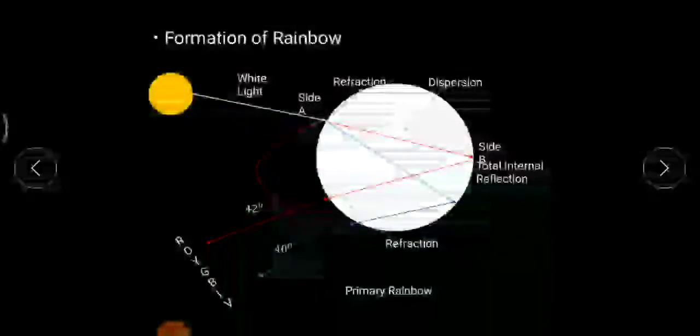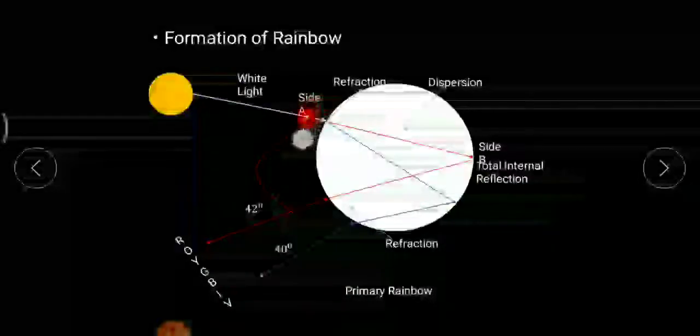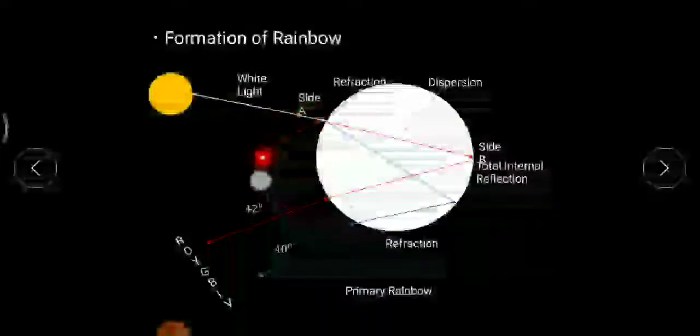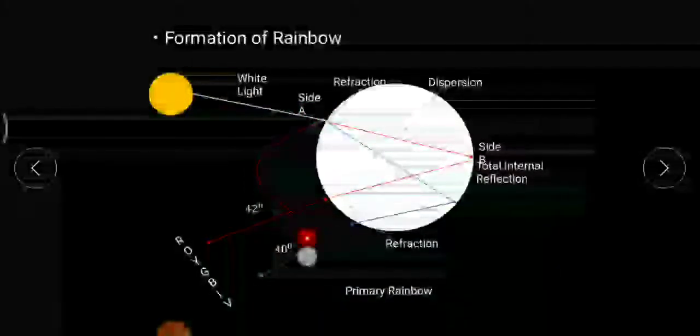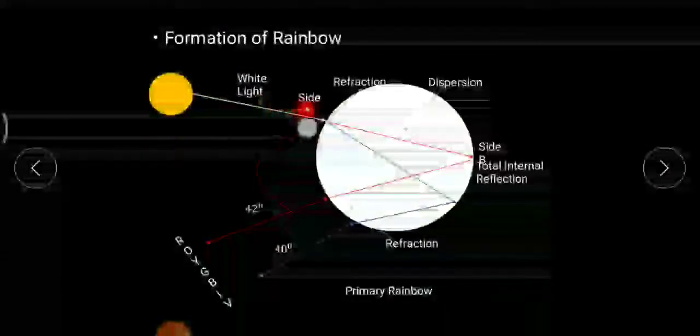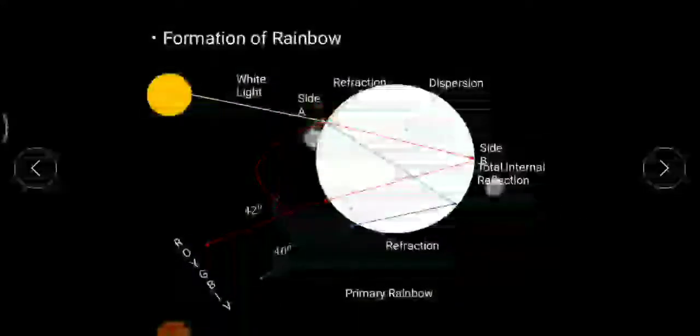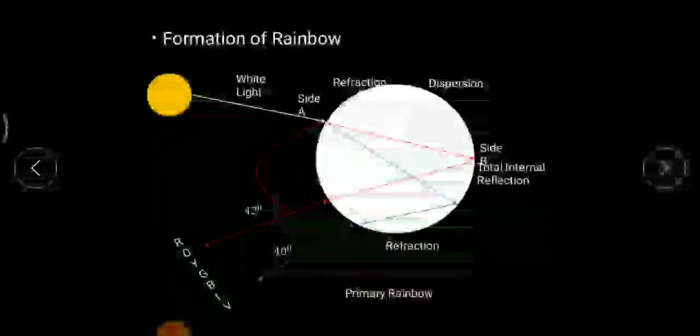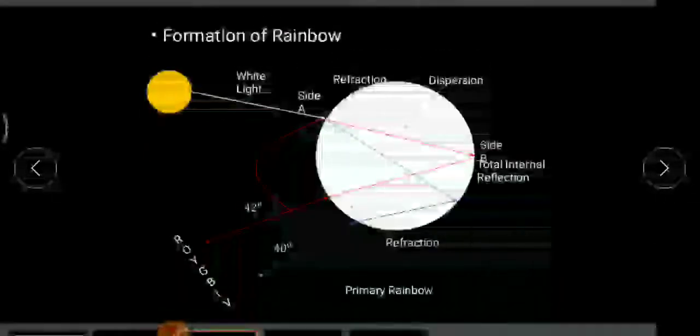So if you create an angle between red and the emerging portion, it would be 42 degree, and the angle created between violet color and the emergent ray and the incident ray, it would be 40 degree. So this is nothing but a formation of primary rainbow.